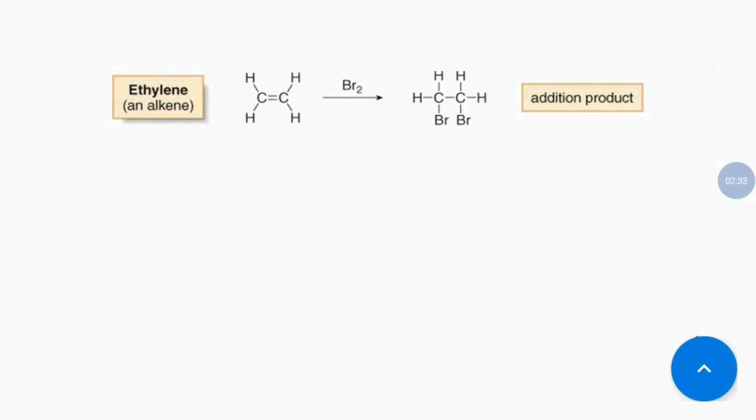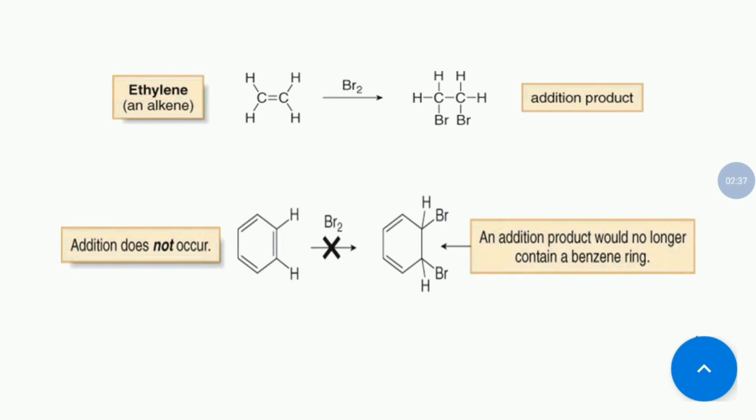Now in case of benzene also the same thing happens, but benzene is a cyclic compound, and it has 3 double bonds. So addition reaction can take place at any of these favorable positions.